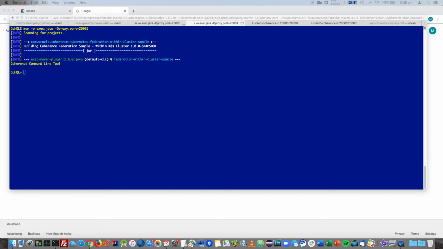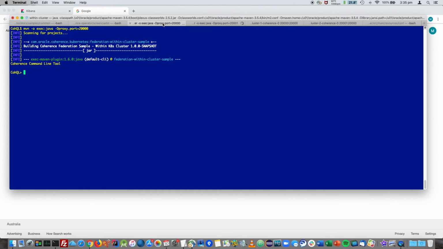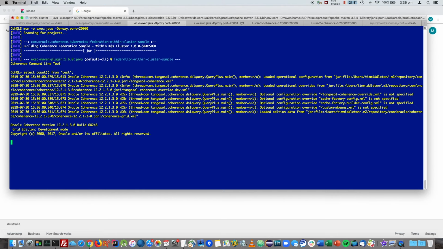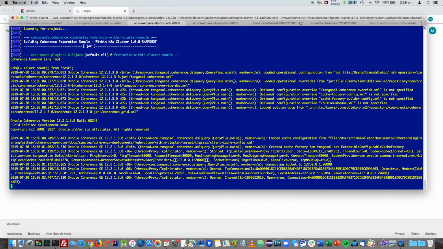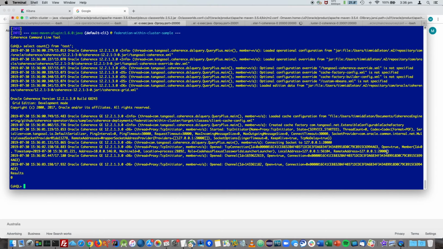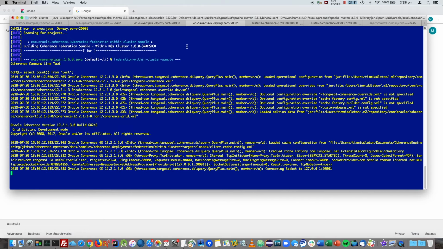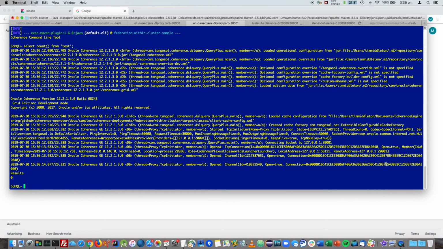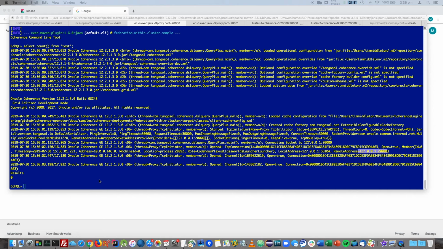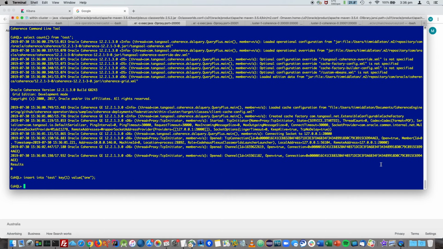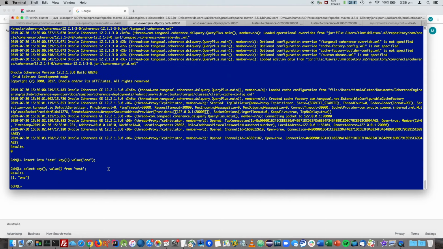First, let's select a count from the caches to confirm there is no data present. We can see we're connected to port 20,000 and the result is 0 for primary cluster. We're connecting to 20,001 and the result is also 0. Now we'll insert data into the primary cluster. We can see the data is in the primary cluster.